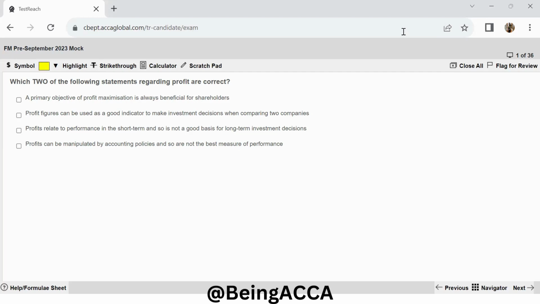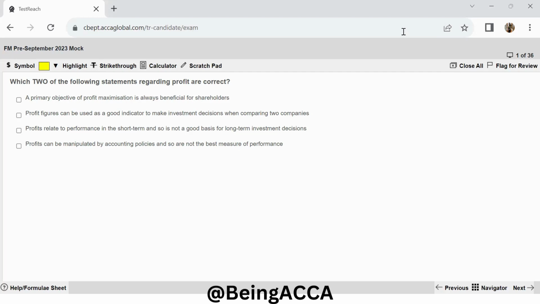Now let's move to the second one. Profit figures can be used as a good indicator to make investment decisions when comparing two companies. Now, this statement is also incorrect. Why? Because when you are comparing two companies, the return on investment rather than your simple profit will give you a better basis for investment decisions, because the return on investment will also consider how much capital that the company is actually using.